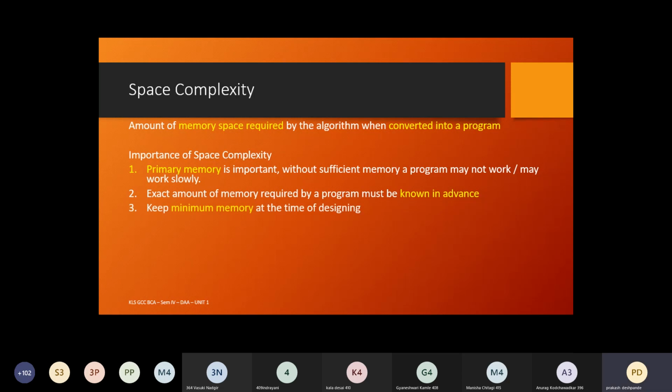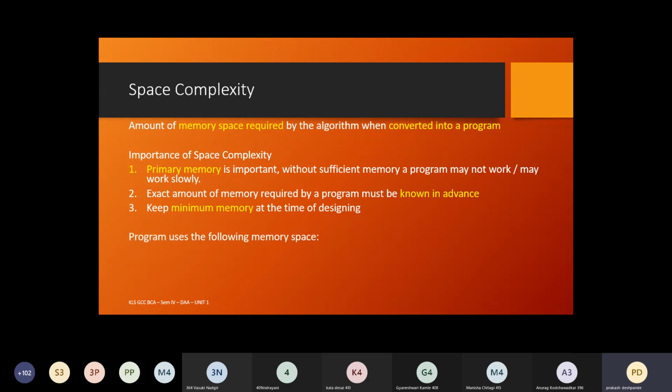The third is we need to keep, as I said, this particular memory very less, so that if it is kept very less, then there are a lot of advantages. The first advantage is that the primary memory will not be occupied by the program. Second is the program may get executed very quickly. So in ideal scenarios, we have to keep as little memory as possible for the algorithm when we design it.